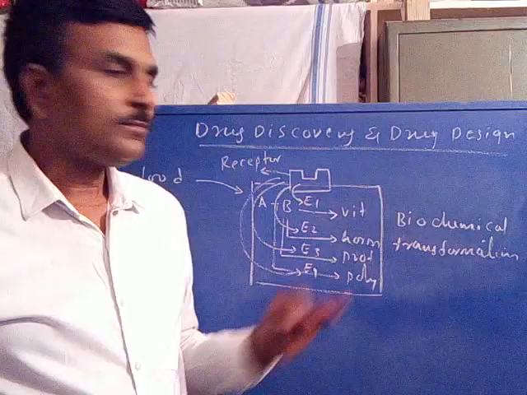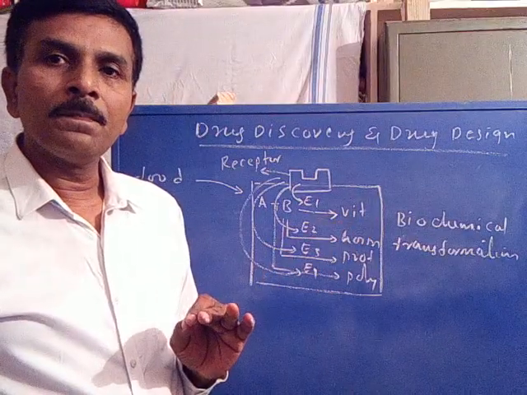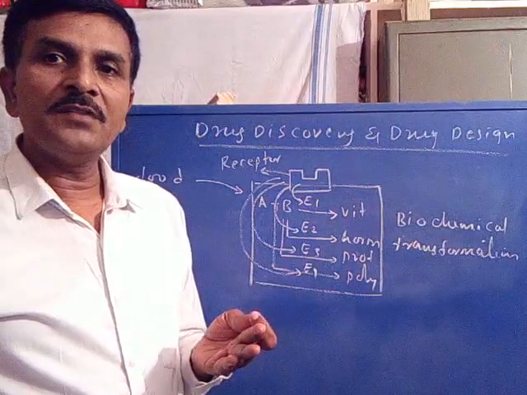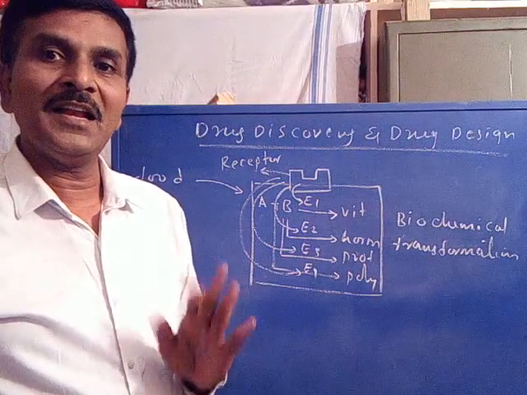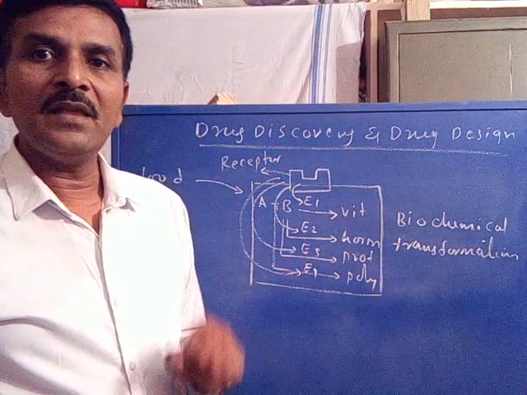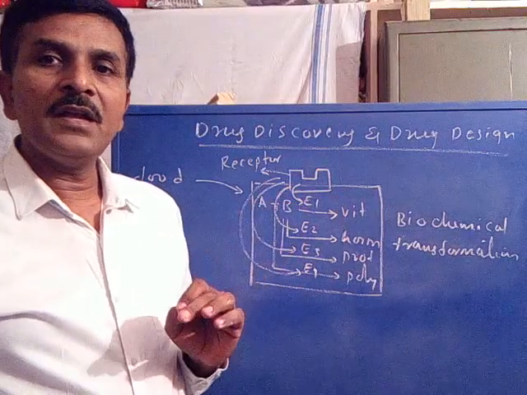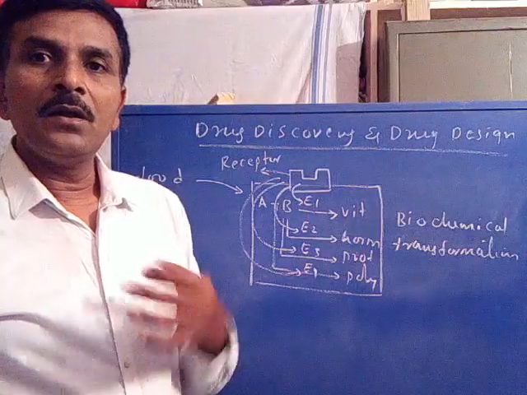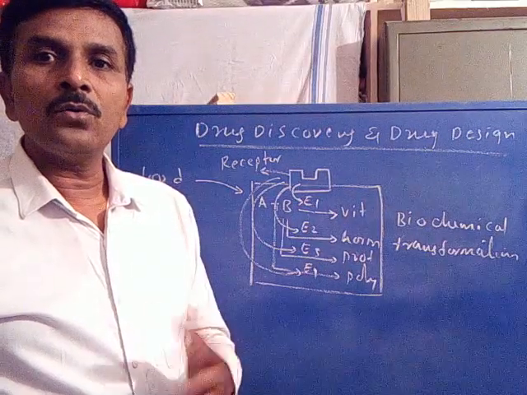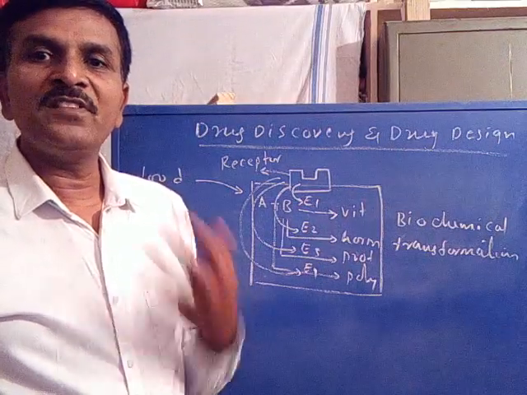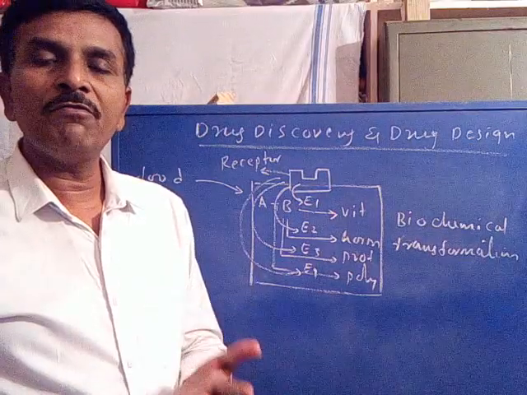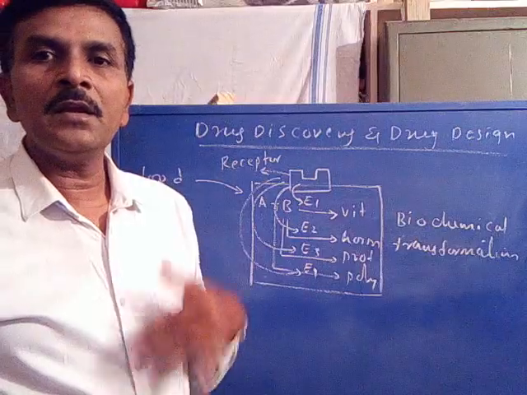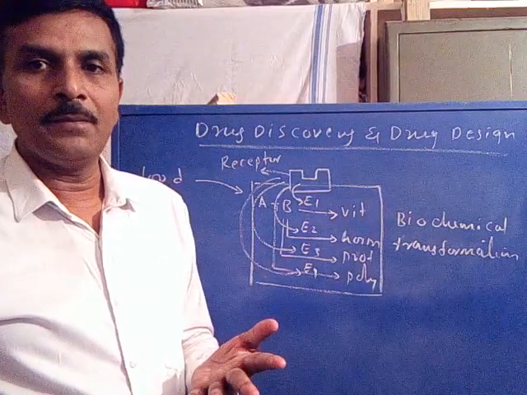After that, once the vitamin is consumed for metabolic demand, its concentration will drop or decrease. In that case, again the receptor will give the information or message through the secondary messenger to the E1 enzyme to start its functioning, to synthesize the same kind of vitamin again. Then the E1 enzyme will start functioning and synthesize the vitamin.